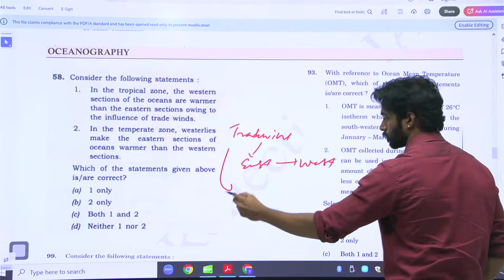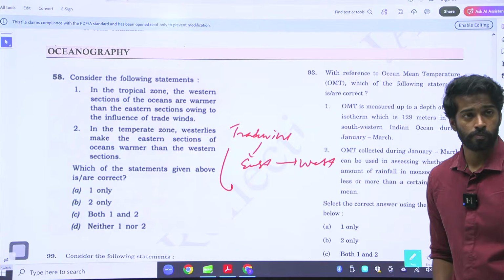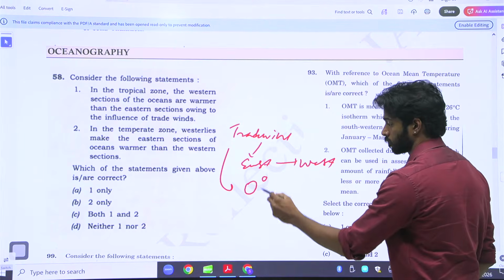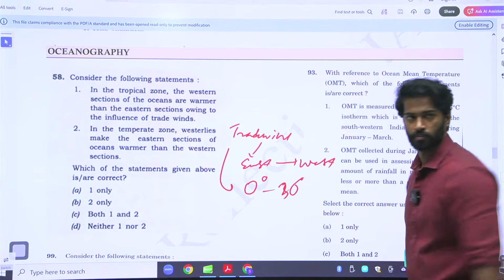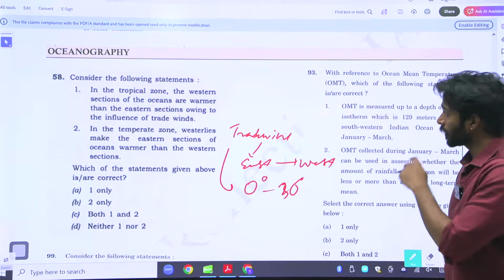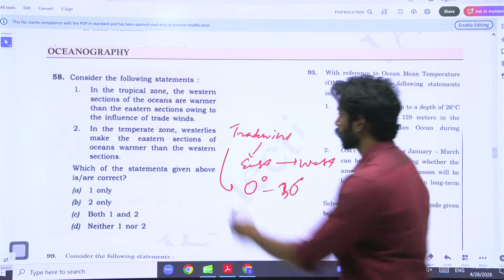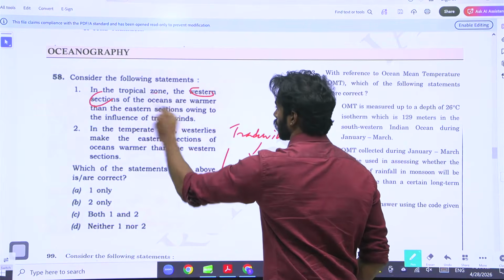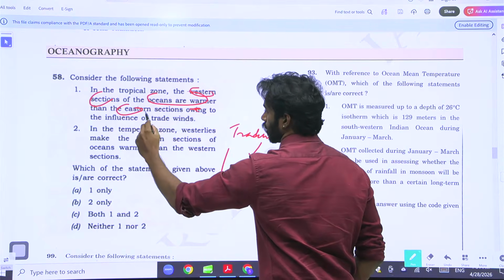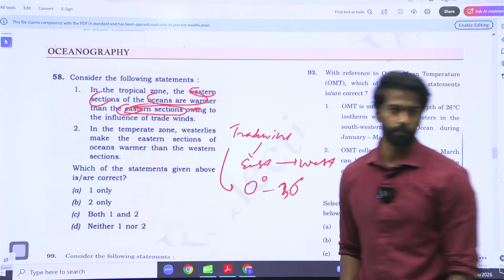And where are they present? Zero to 30 degrees. Now, how are they linked to tropical zones, and how do they keep the western sections of the ocean warm and the eastern sections of the ocean cold?